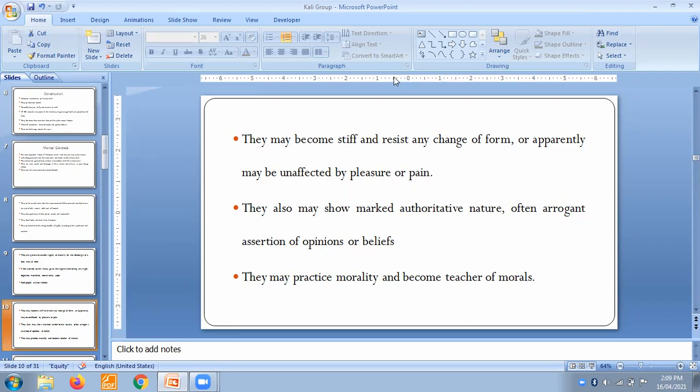They may show a marked authoritative nature, really very authoritative. These people will really try to be authoritative, so they will be shouting at people who are junior to them. Most of the time they are very arrogant in asserting opinions or beliefs. Many a time they practice morality and become teachers of morals.